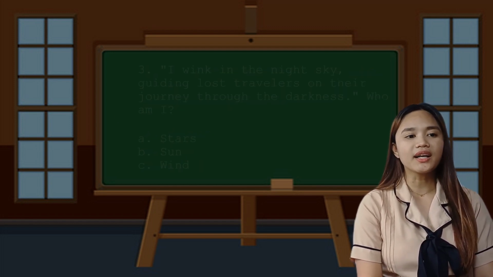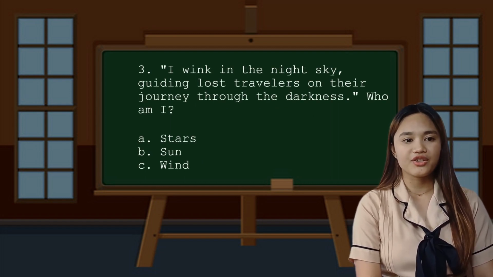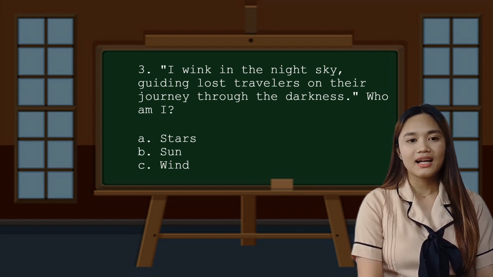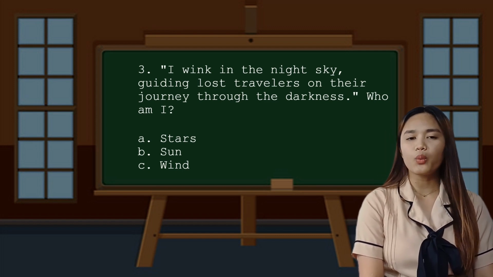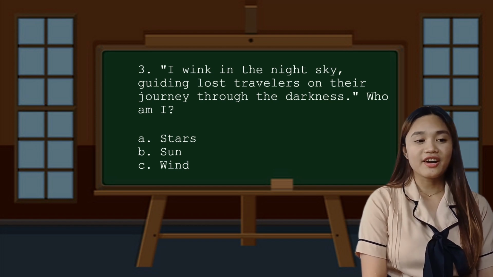And for the third one, I wink in the night sky, guiding lost travelers on their journey through the darkness. Who am I? Letter A, stars, B, sun, and letter C, wind. What do you think is the correct answer? The correct answer is A, stars.